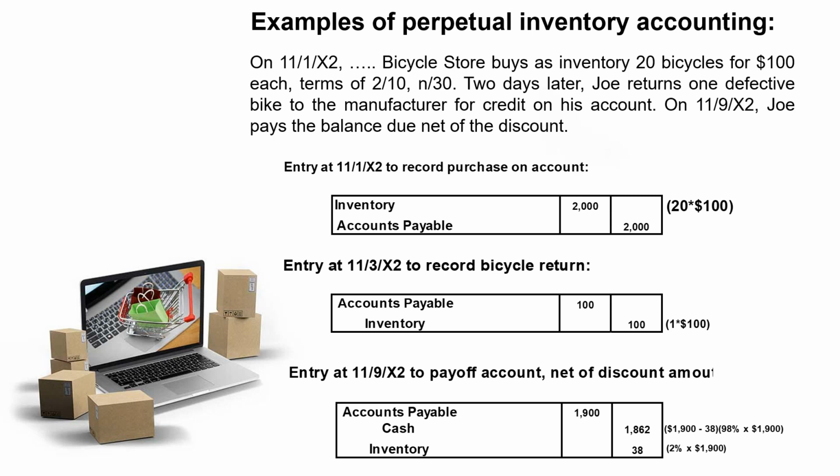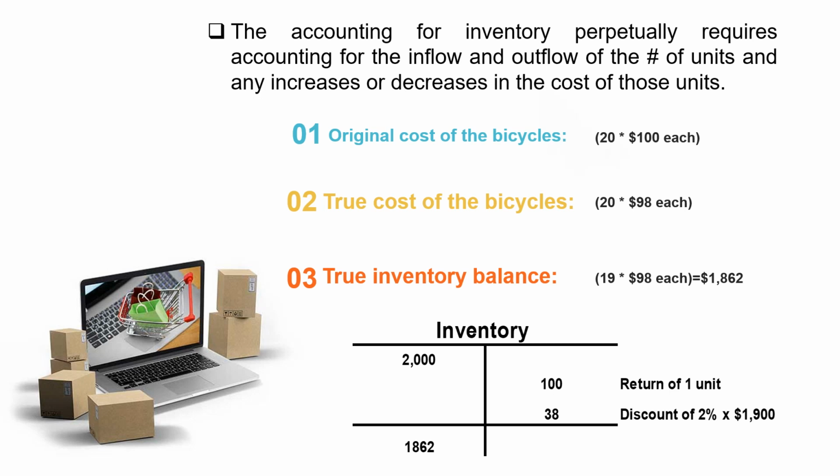But in this particular case, since we're going to account for the inventory perpetually, let's just make it directly to the inventory account, updating the general ledger and the subsidiary ledger so that we're keeping not only a running total of how many units we have, but what their cost was to us. This is the point I'm trying to make. The accounting for inventory perpetually requires accounting for the inflow and outflow of the number of units and any increases or decreases in the cost of those units.